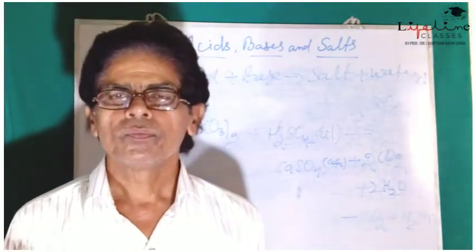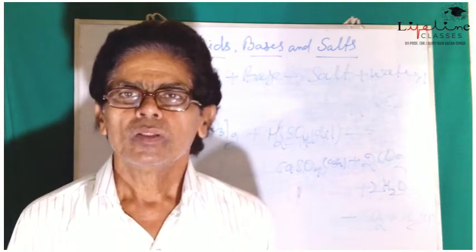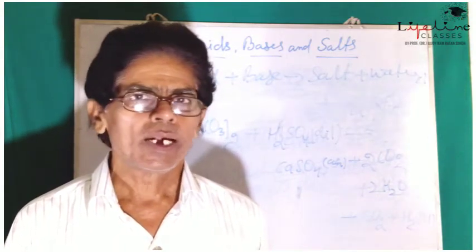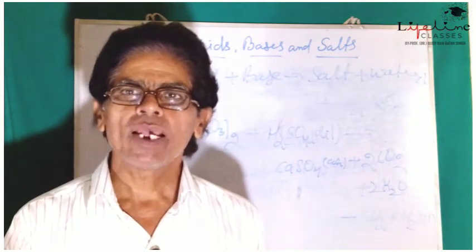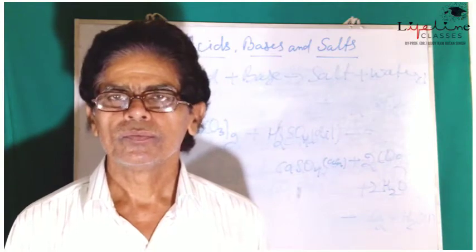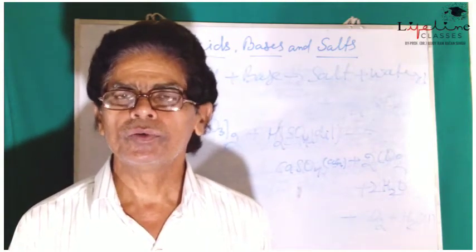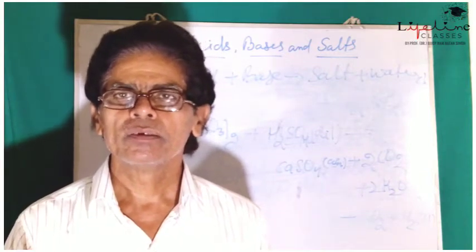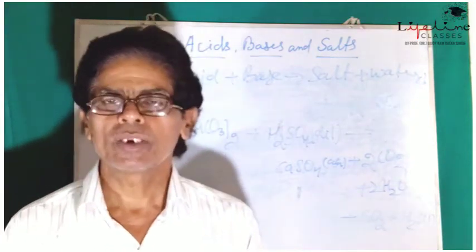We have seen earlier that acids furnish H plus ions in dilute solution, and bases lose OH minus ions, that is hydroxide ions, in aqueous solution after ionization.